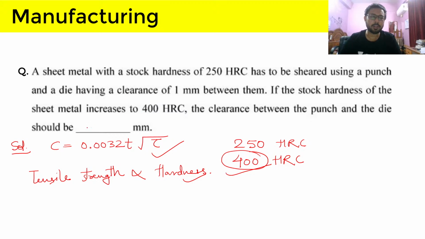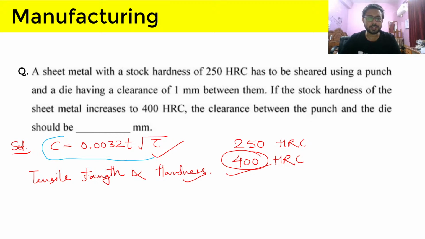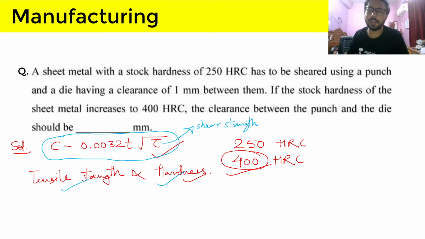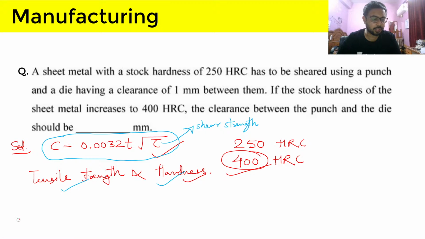But in our clearance formula, there is no tensile strength, there is shear strength. We know that tensile strength is proportional to hardness, but how is shear strength related to hardness? To do that, we have to see how tensile strength and shear strength are related.